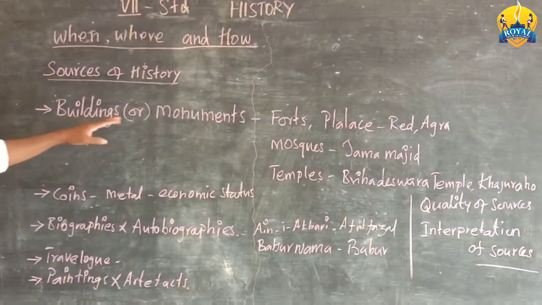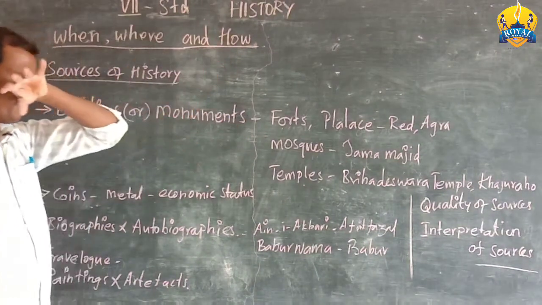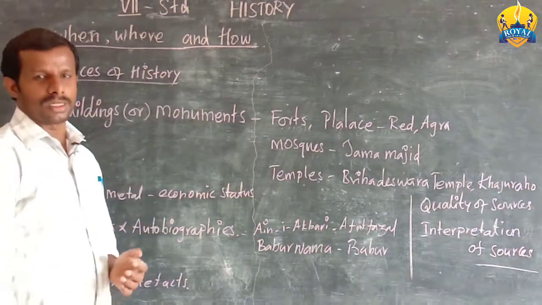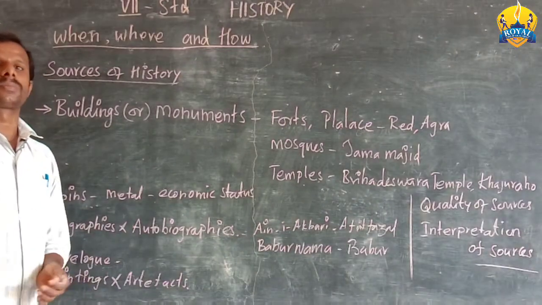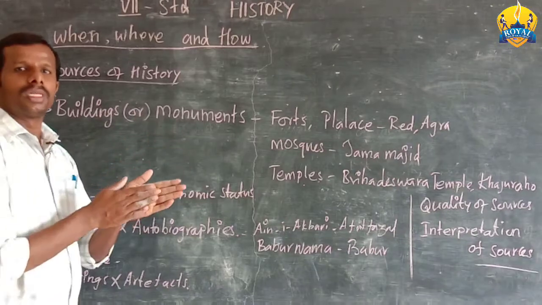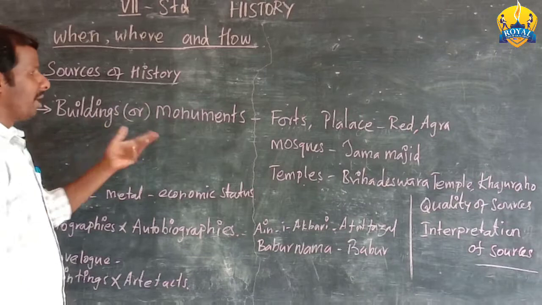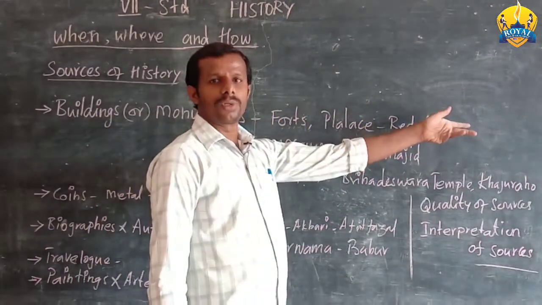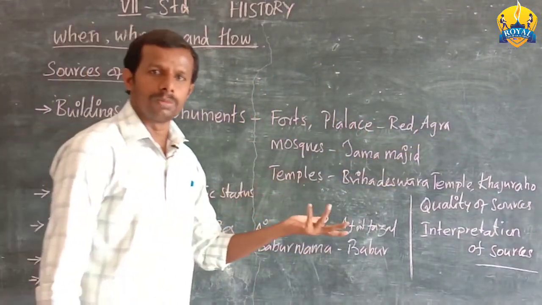So buildings and monuments, what is the importance? Yes, the Taj Mahal was built by Shah Jahan for his beloved wife Mumtaz. Still it is one of the wonders of this world. It was built during the time of Shah Jahan. That is a monument, like a building, fort, palace, especially Red Fort and Agra Fort. Red Fort and Agra Fort were built by whom?